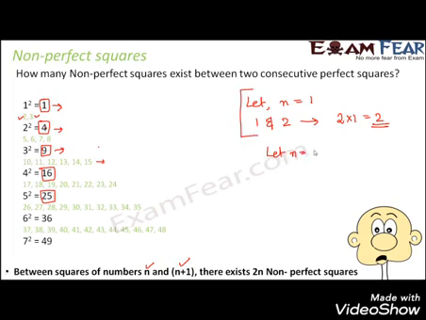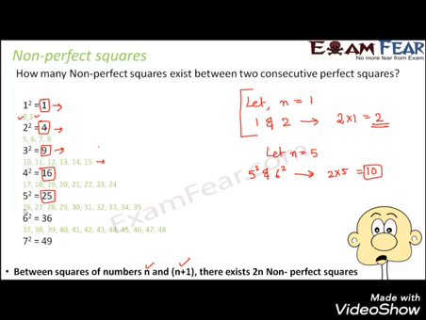Let's say n is equal to 5. So if n is equal to 5, that means between the squares of numbers 5 and 6. So between 5 square and 6 square, how many non-perfect squares exist? 2 into n, that is 2 into 5. So there should be 10 non-perfect squares between 5 square and 6 square.